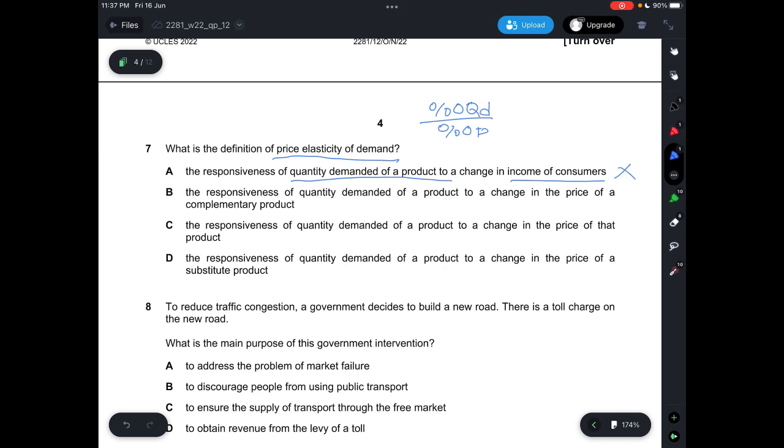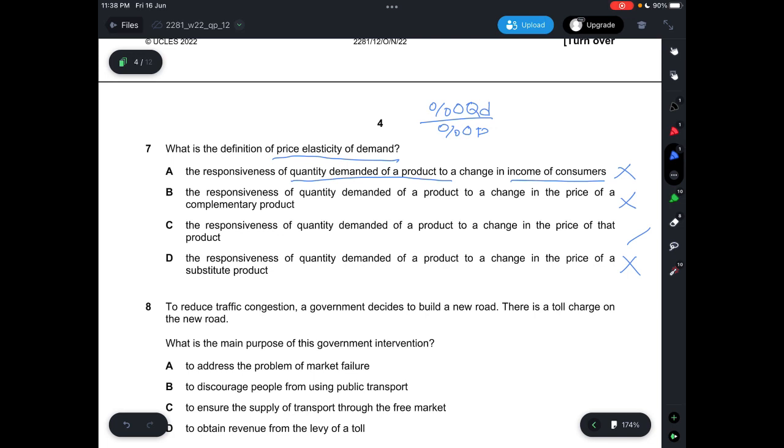B says the responsiveness of quantity demanded of a product to a change in the price of a complementary product. This one is under cross elasticity of demand, so B is not correct. C says the responsiveness of quantity demanded of a product to a change in the price of that product, which is correct. D says the responsiveness of quantity demanded of a product to a change in the price of a substitute product. Again, this falls under cross elasticity of demand, and it has to be a positive value, and then for a complementary product, that will be a negative value.